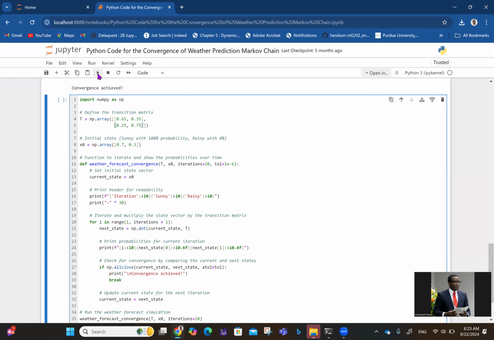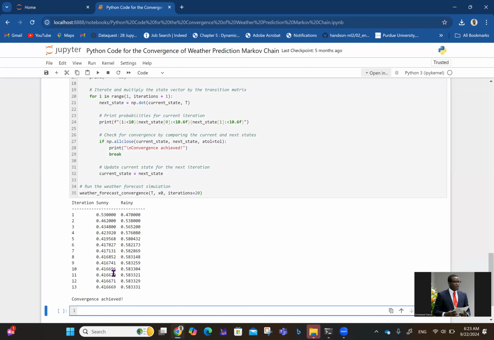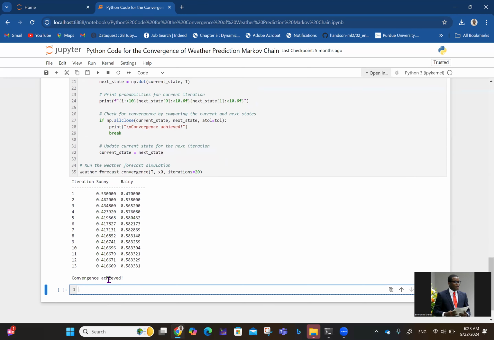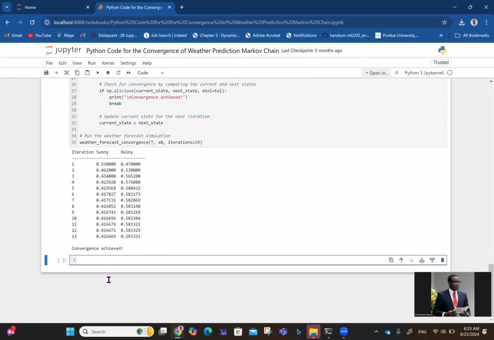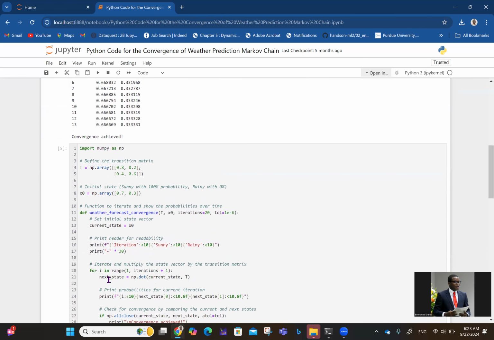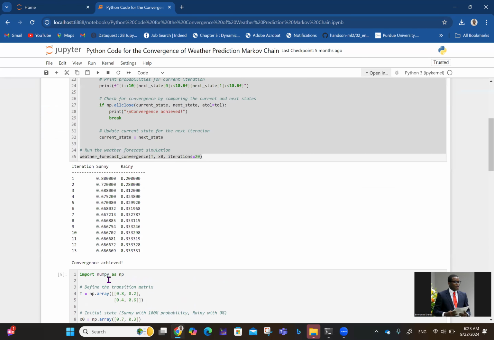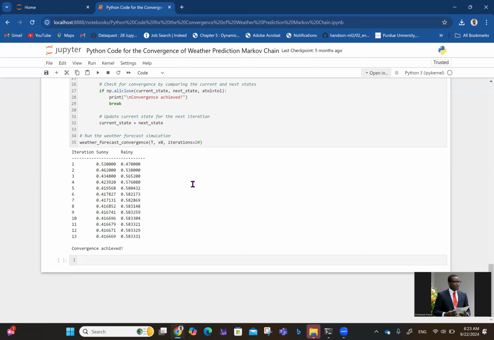Okay, maybe that's going to have some significant impact. So you can see the values are not the 0.667 thing we are getting. So your transition matrix is going to have a lot of effect on the results you get. So you can see that if you're working with Markov chains, the results tend to stabilize after some iterations. So that is just what I feel I should demonstrate in this video.